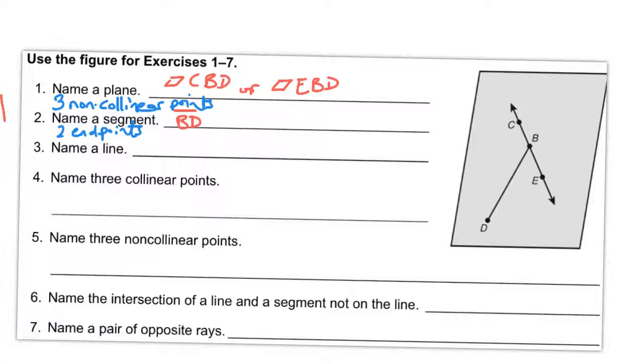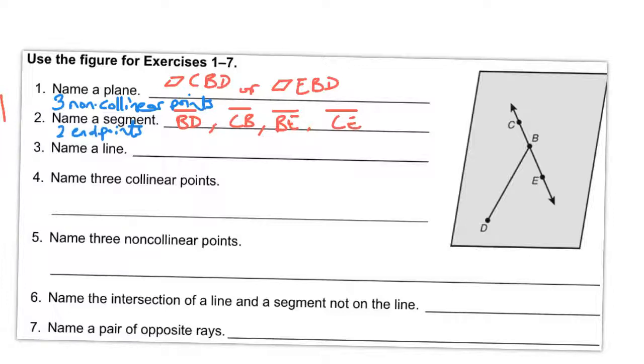That's not the only possible answer, though. Maybe you picked segment CB. That would work too, as long as it had the right hat on it, so I knew to stop at C and stop at B. Maybe you picked BE. Oops. Maybe you picked CE. All of those are good answers, as long as they have the endpoints and they have the right hat on them.